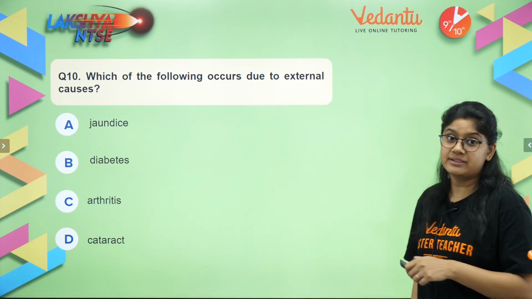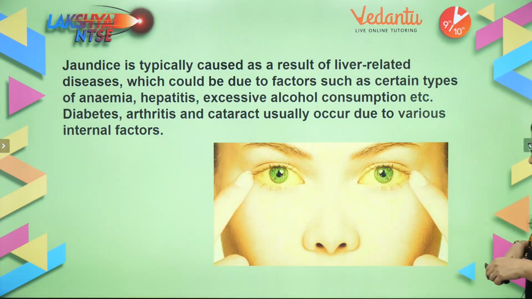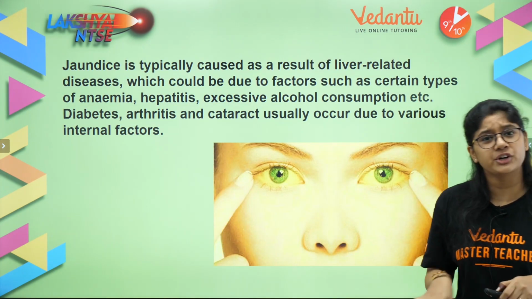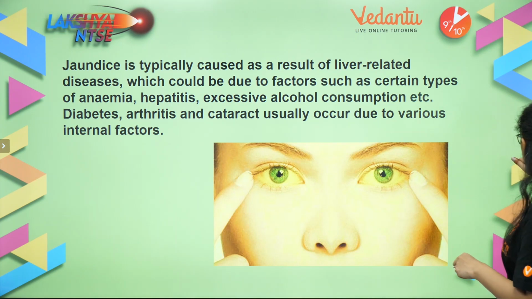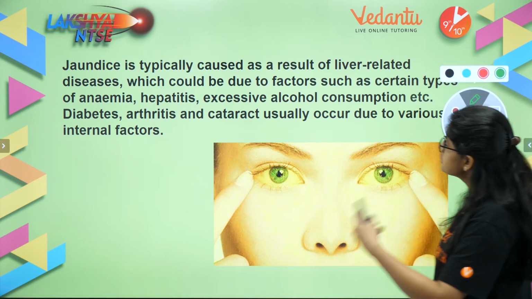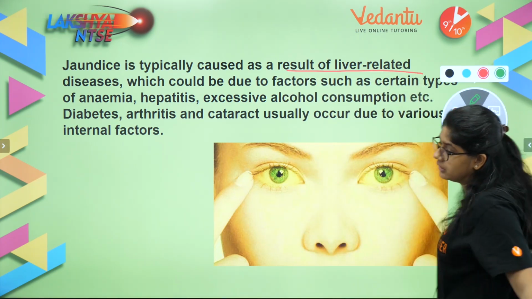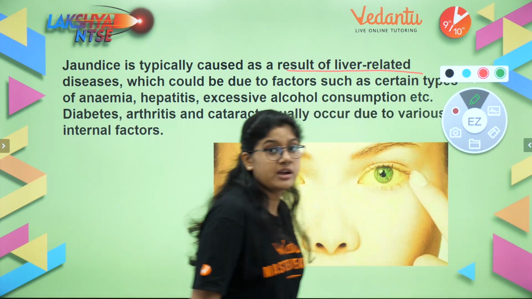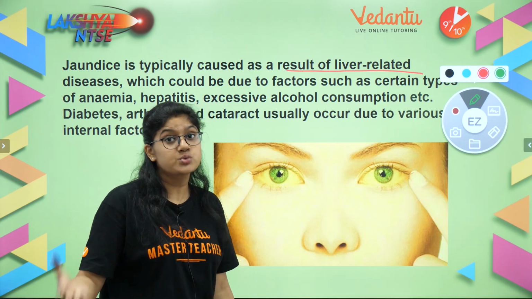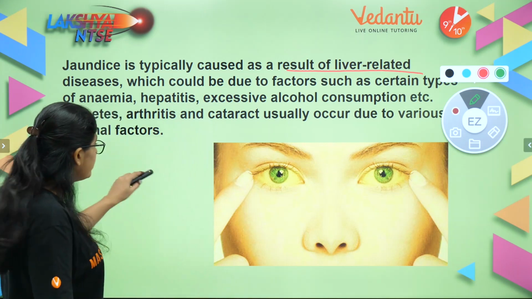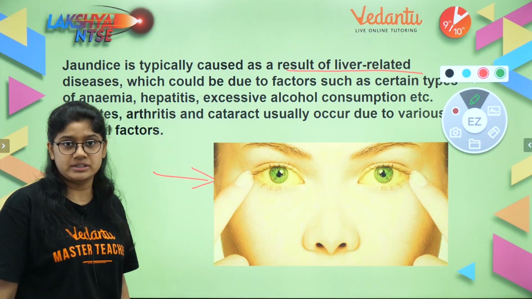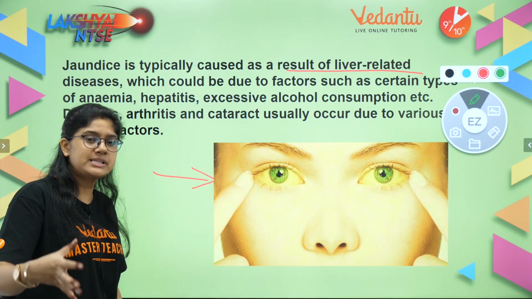jaundice is something that you must have seen and heard about. Jaundice is caused as a result of liver-related issues. If your liver is not working properly, then you will have a condition called jaundice.